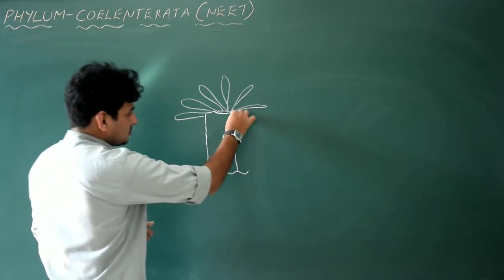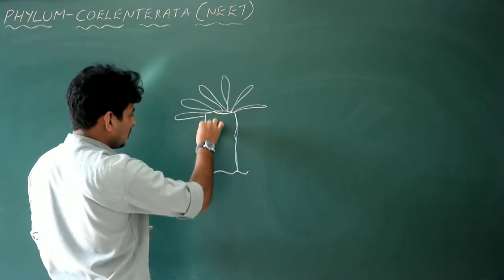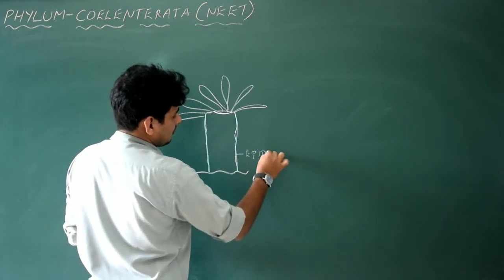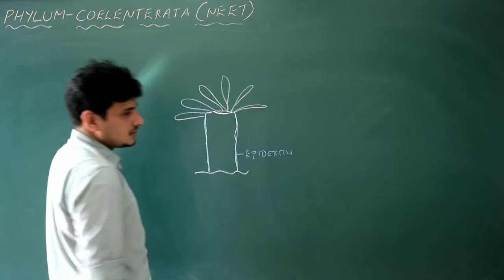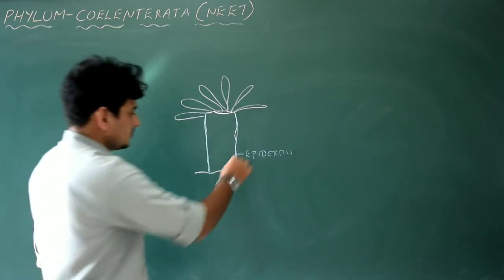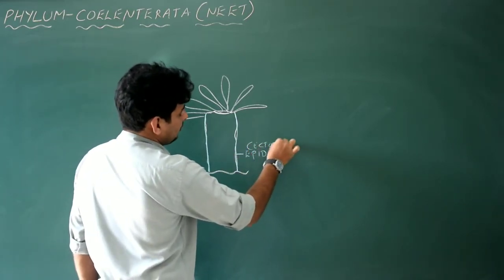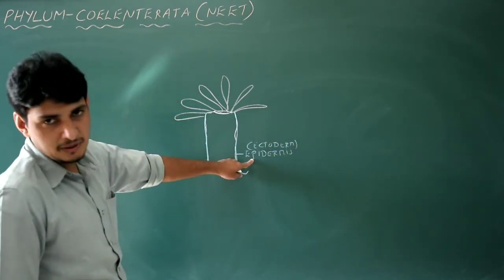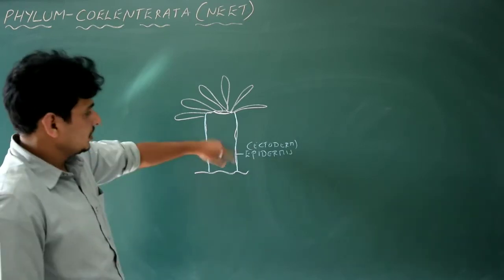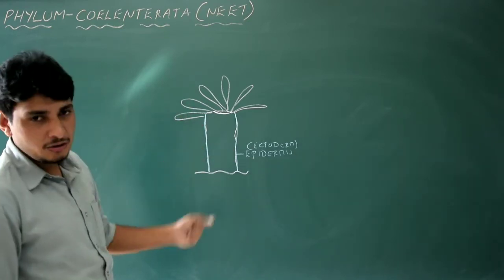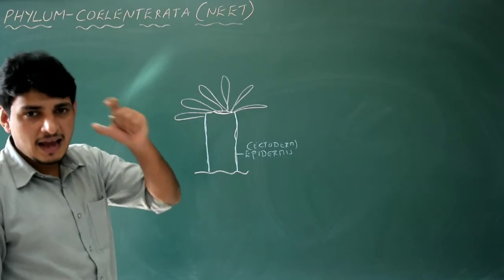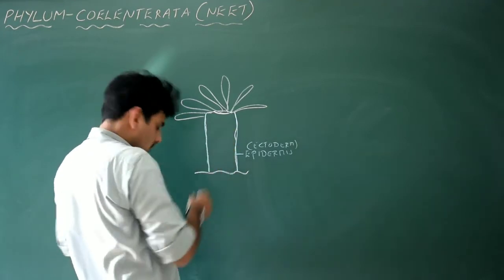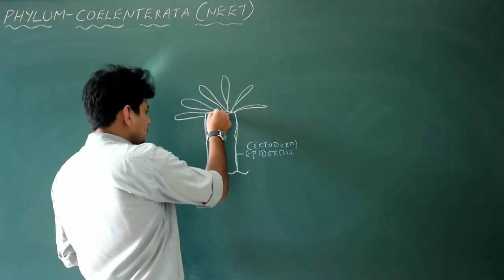Here, this layer is the outermost layer of the organism. Correct? Outermost layer. So what do you call this? Epidermis. What is the other name of epidermis? Ectoderm. So we can write it ectoderm. If you talk about the germ layers, it has two germ layers. Ectoderm, that is outer, also called epidermis, skin. And endoderm. Between ecto and endo, what is there? A type of undifferentiated cells, a mass of cells called mesoglea. Okay.